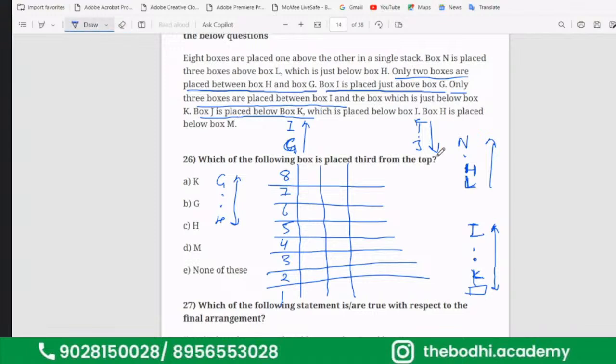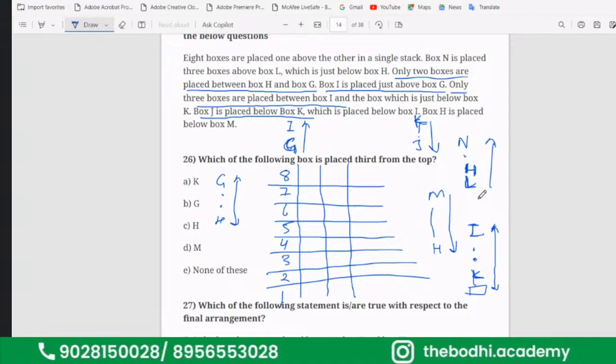It is given K is box H is placed below box M. So somewhere box H is placed below box M. Somewhere it is not immediately one box below, two box below, we don't know. So we will not take that.